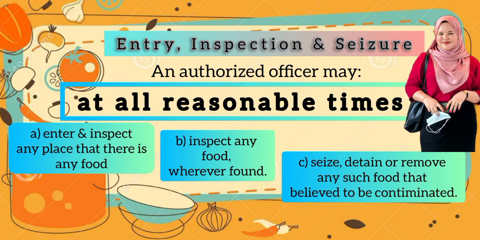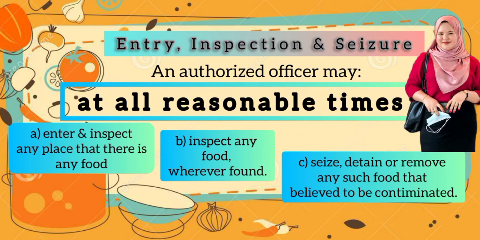Bermaksud dekat sini, an authorized officer iaitu pegawai yang diberi kuasa boleh pada bila-bila sahaja, he may enter, dia boleh masuk dan memeriksa mana-mana tempat atau premis di mana dia percaya bahawa di situ ada makanan yang bertujuan untuk dijual.